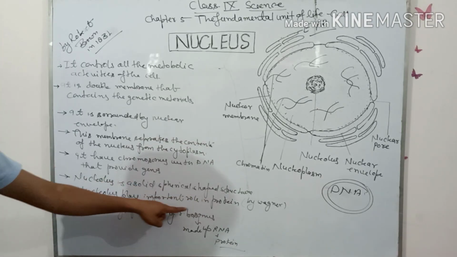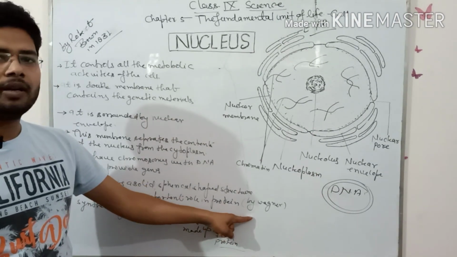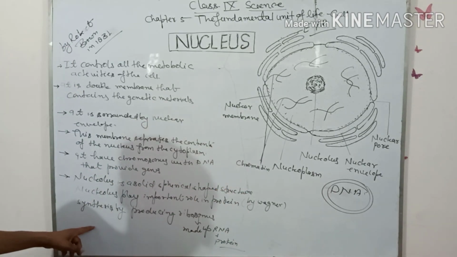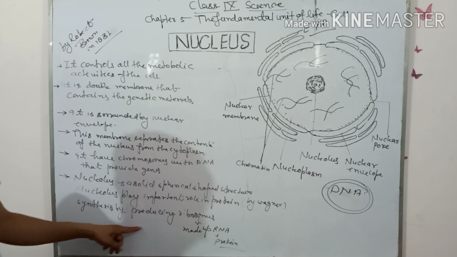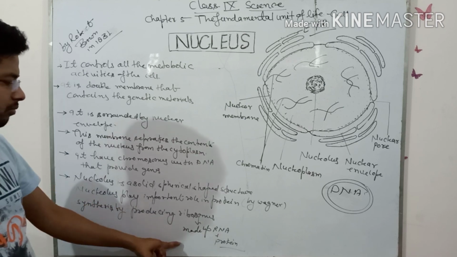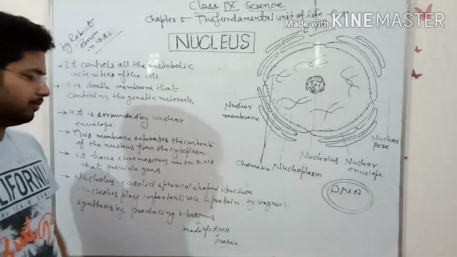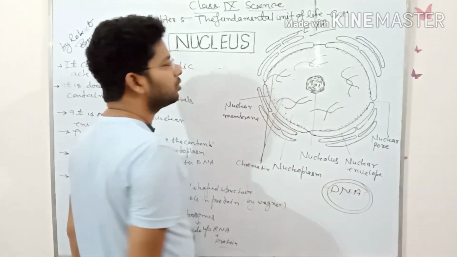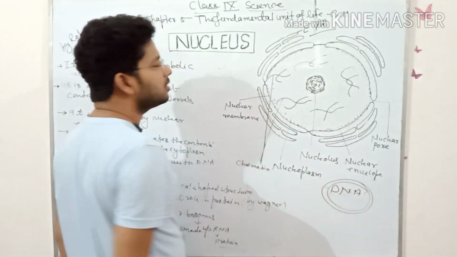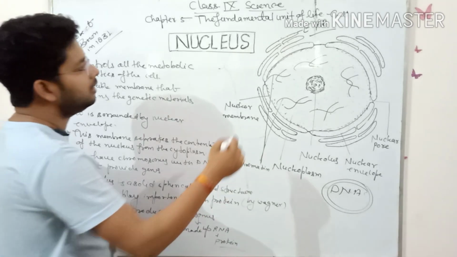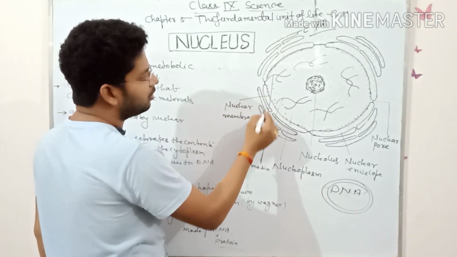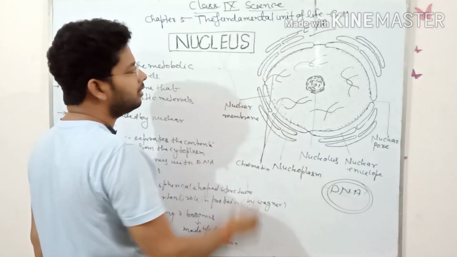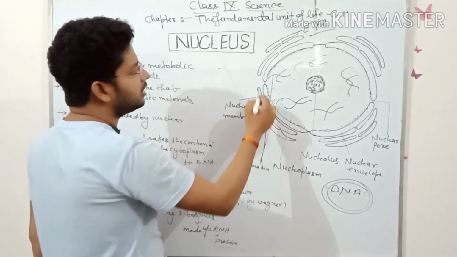The nucleolus plays an important role in protein synthesis; it was described by Wagner, a scientist, and it synthesizes protein by producing ribosomes, and ribosomes are made up of RNA and protein. It is also called the protein factory, because it produces ribosomes and ribosomes synthesize protein. Okay, and the nuclear pore.